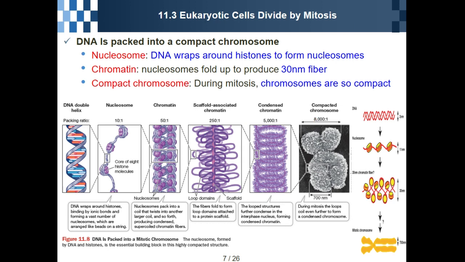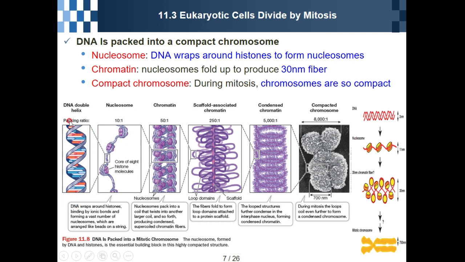During my epigenetics course, maybe Maria and Marin already took it. At that time, I taught euchromatin and heterochromatin, but today I will not cover that. Anyways, DNA is packed into a compact chromosome like this.